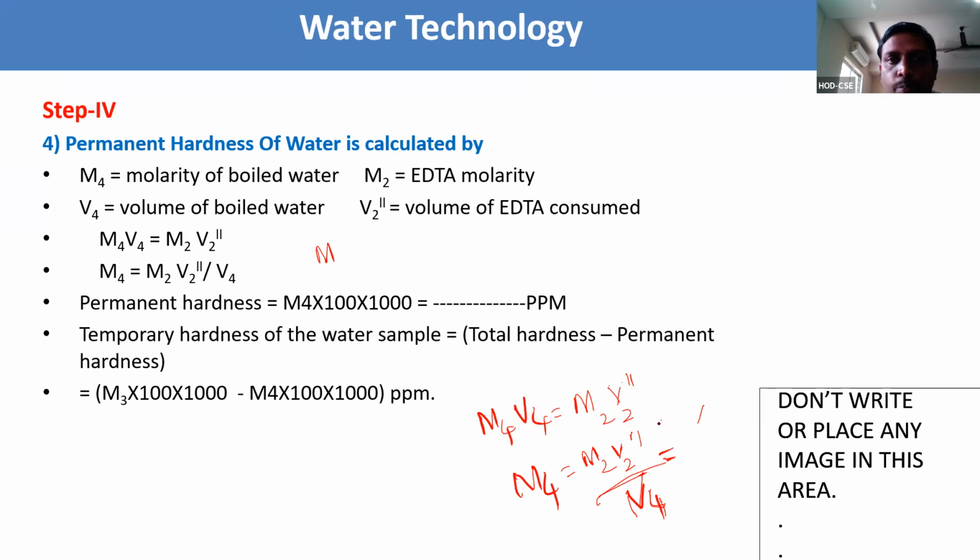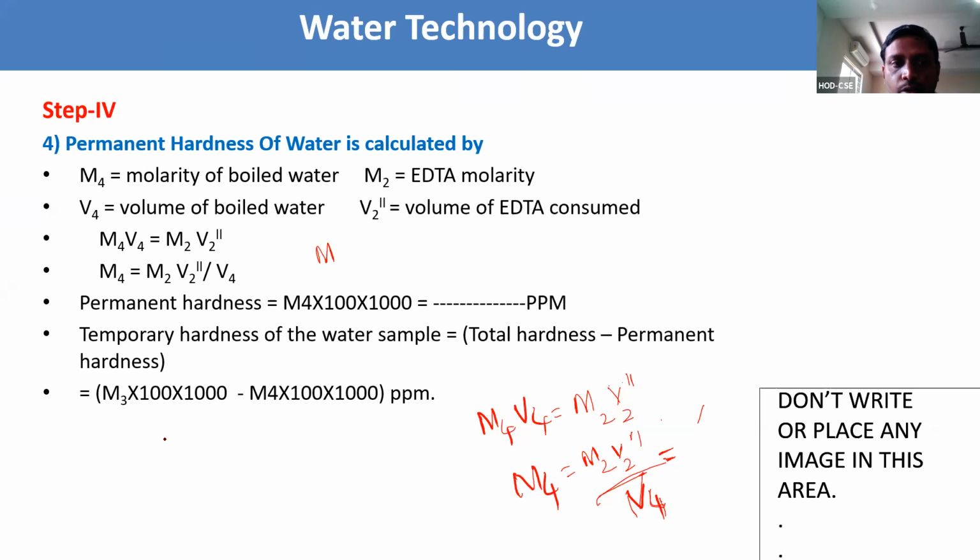How much sample do we have to pipette out? 20 ml. If you take 20 ml, we need to note down 20 ml; if 30, then 30. How much volume of boiled water we have pipetted out from the 50 ml, we need to note down here. By substituting all these, you will get M4. M4 equals M2 V2 double dash by V4.